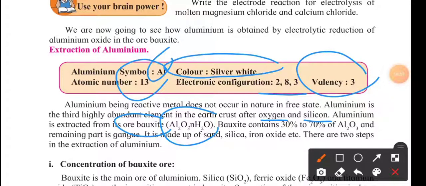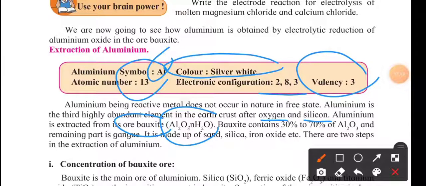n is the number of water molecules present, Al2O3.nH2O. Bauxite contains 30 to 70% of aluminium oxide. See, aluminium is always in a combined state with oxygen.